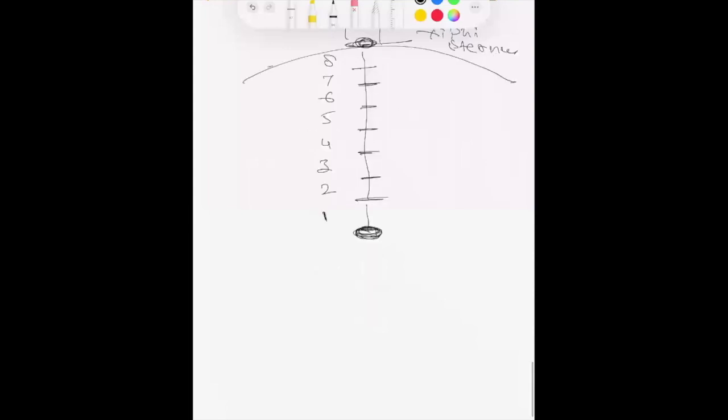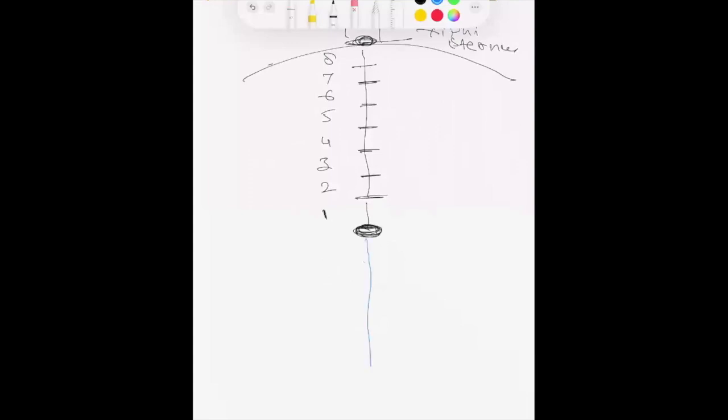Now from here, we are going down. So 1, 2, 3, 4, and 5. Now we have reached the pubic bone. This meridian has been given the name of Ren meridian. So from the pubic bone, we will start. This is Ren 2, then Ren 3, Ren 4, Ren 5.